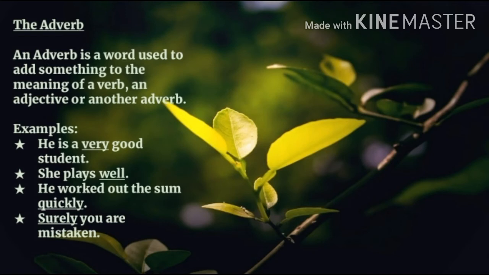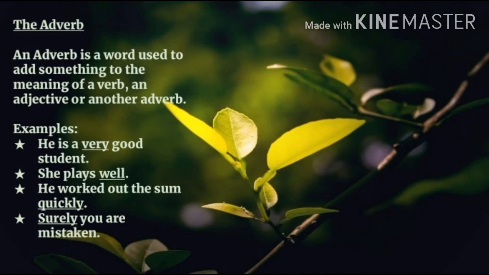Example number 1. He is a very good student. Here in this sentence, the word he is a pronoun, is is a verb, very is an adverb, good student is an adjective. Here, the adverb very is describing or adding more meaning to the adjective good student.